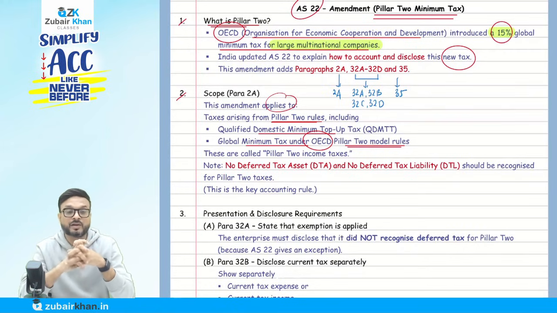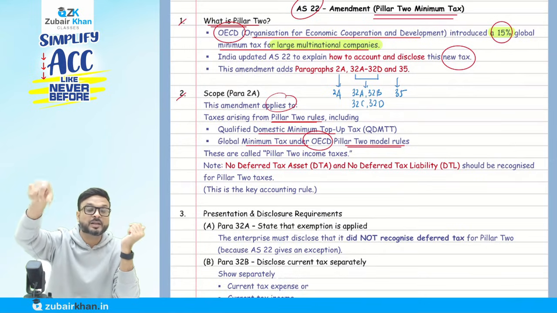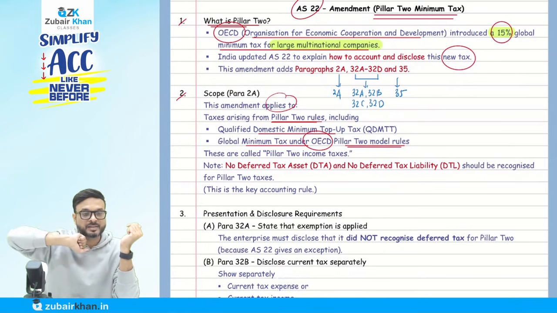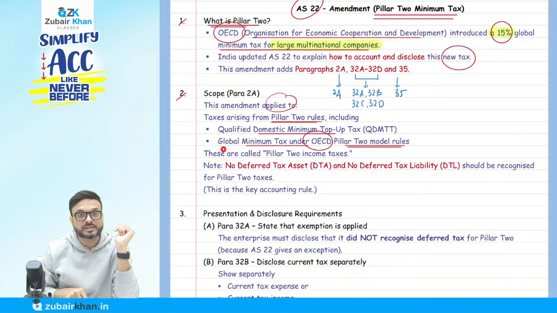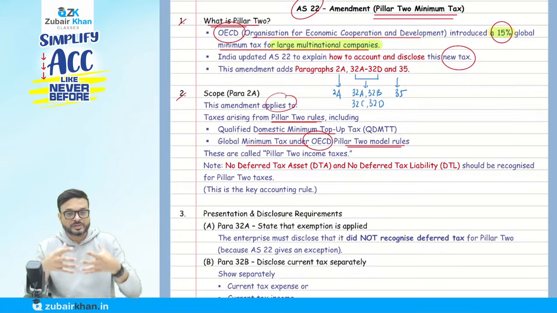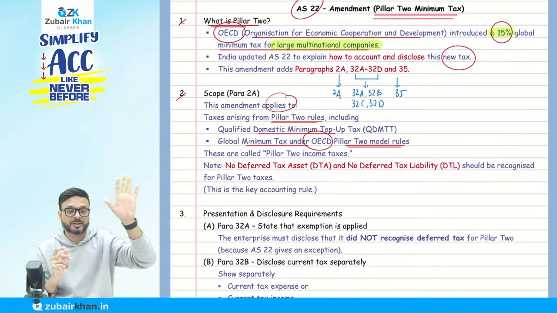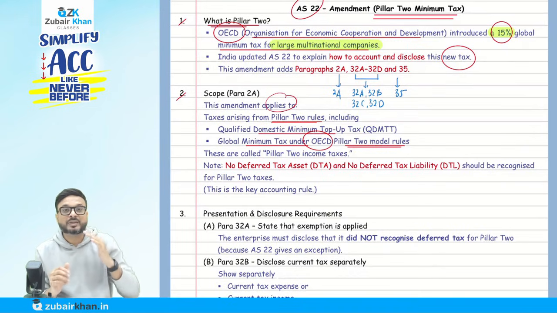So if the Dubai government is not collecting on those companies, and the Indian government is collecting because they are not collecting, then the Indian government has the right. If they are collecting that now, then for India, that is the global minimum tax. Okay. So whether the domestic government or globally we are collecting from some other country that year, we have a subsidiary, we are collecting the Indian government. So that is a global minimum tax, or whatever these qualified domestic taxes are.